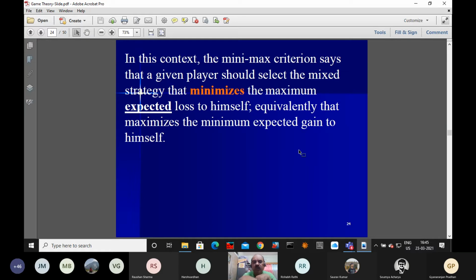The loss he wants to minimize, player B. So player A is maximizing his minimum expected gain. Okay, so expected terms, and what we have calculated recently, that small problem, the 2 by 2 matrix. So the nu is minus 1 by 12. That is the expected value of the game, not only the value of the game, the expected value of the game.